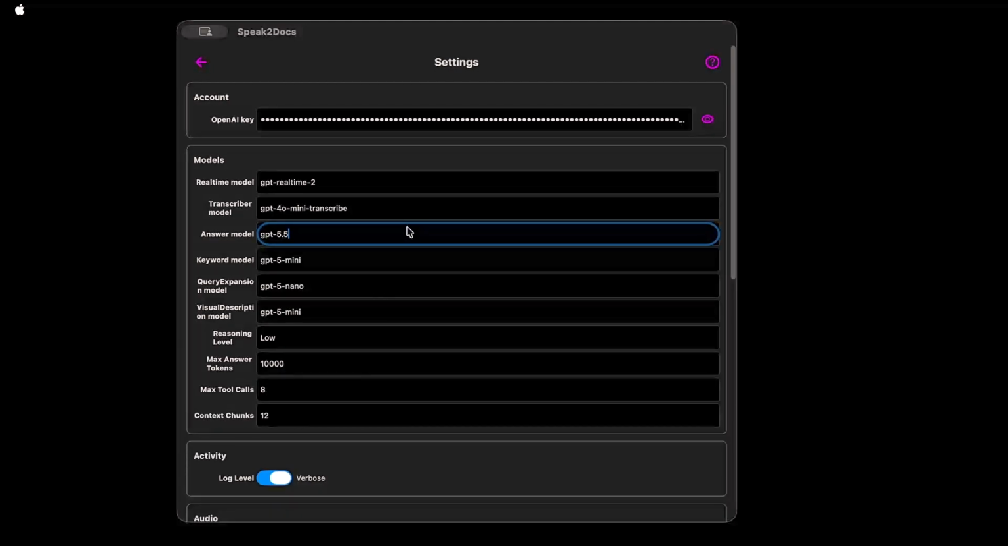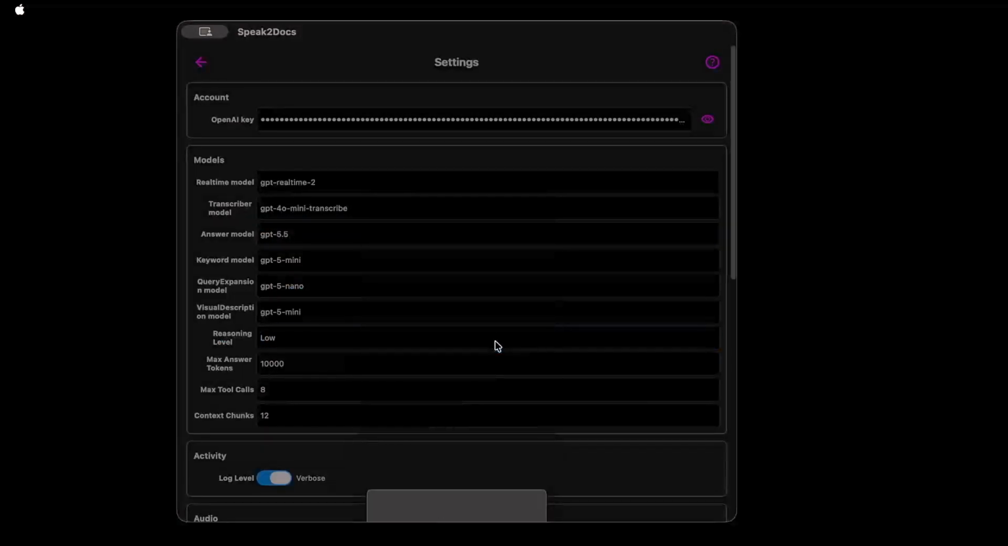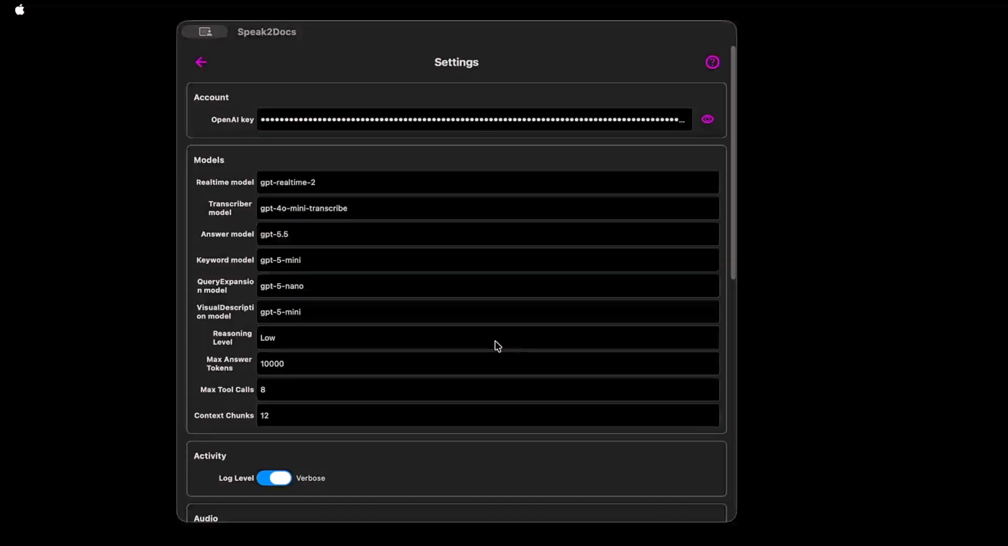I won't go over all of the settings here because you can get help by clicking this question mark icon. It explains all of these settings in detail. I'll just point out a couple of them. Reasoning level is set to low so we can get the answers faster, but for more complex questions, you can set it to a higher value. Max answer tokens essentially just limits the length of the answer that the model generates.